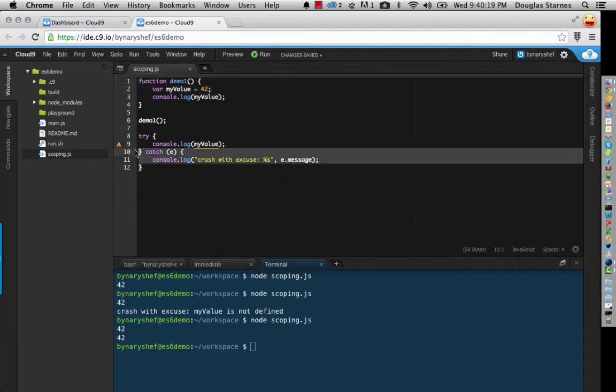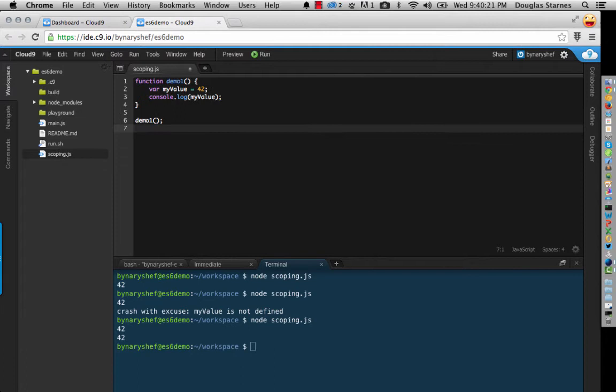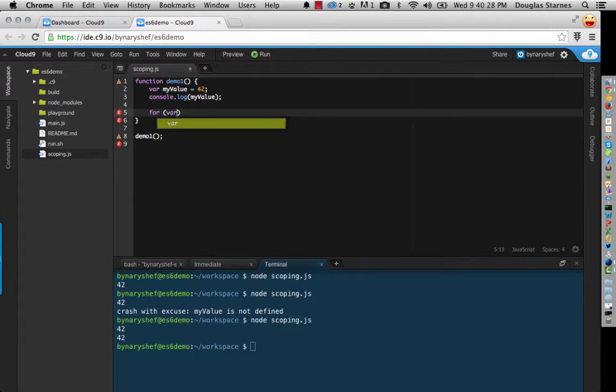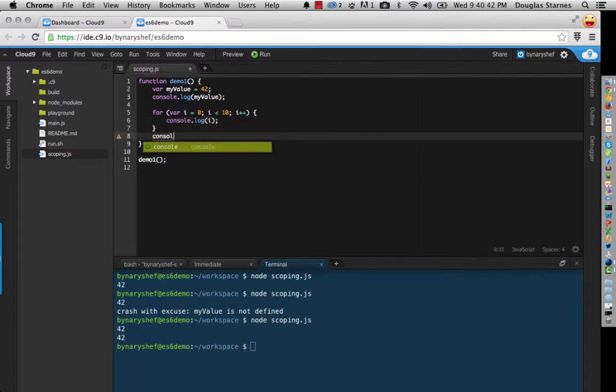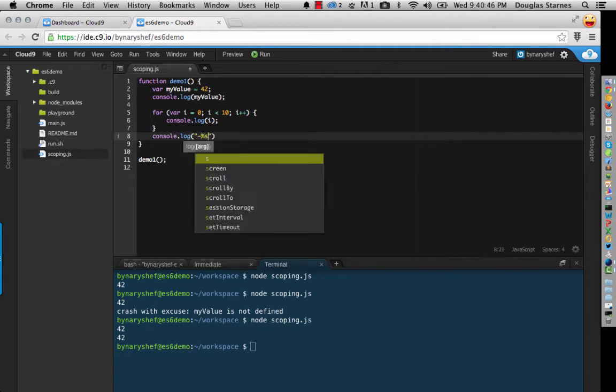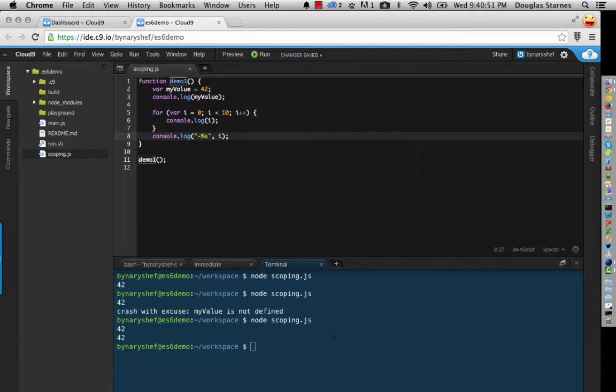But there's something else here that's interesting. And this is kind of the big one. So I'm going to write a little for loop here, and very predictable what it does on the surface. We'll just log i out. But what I'm going to do is log it again, and prefix it so we can see line 8 is actually executing. Now I'm going to run this again.